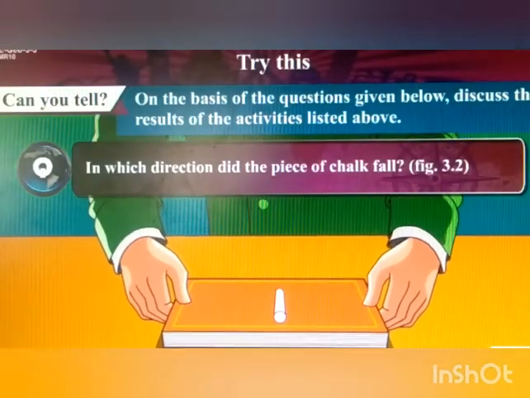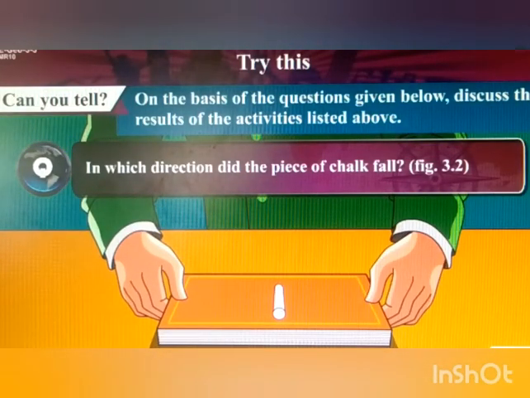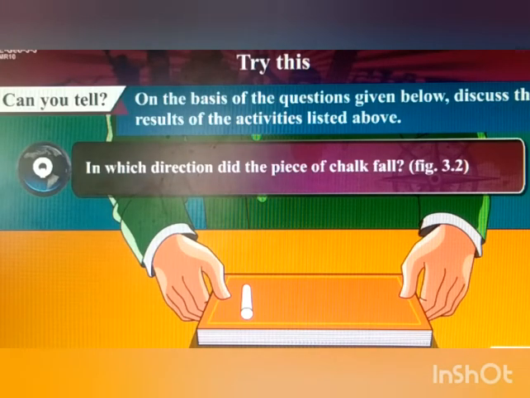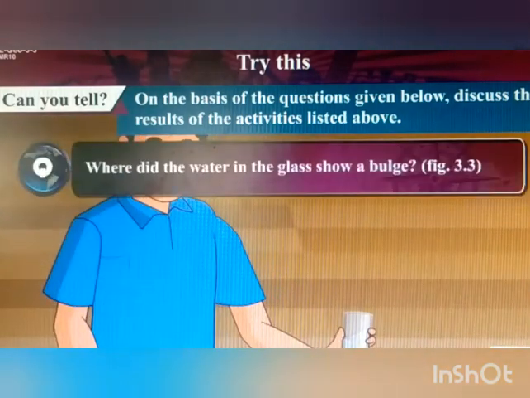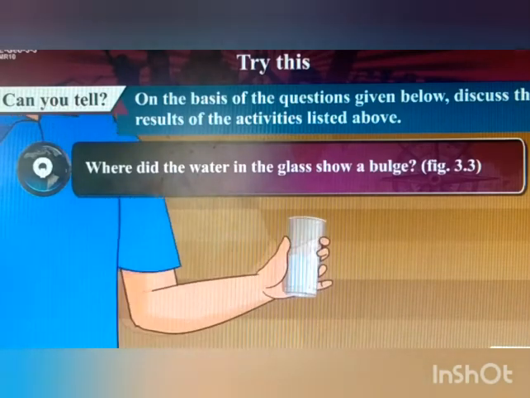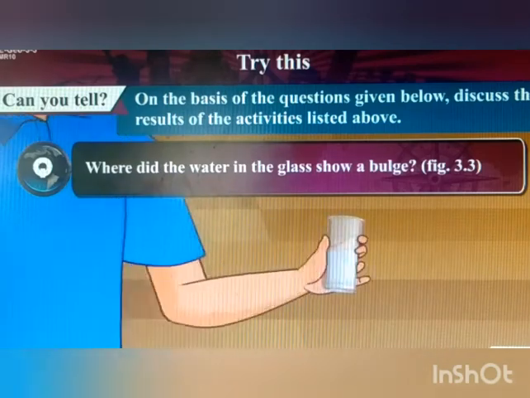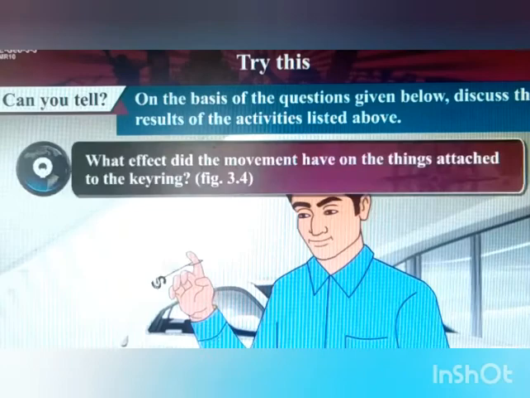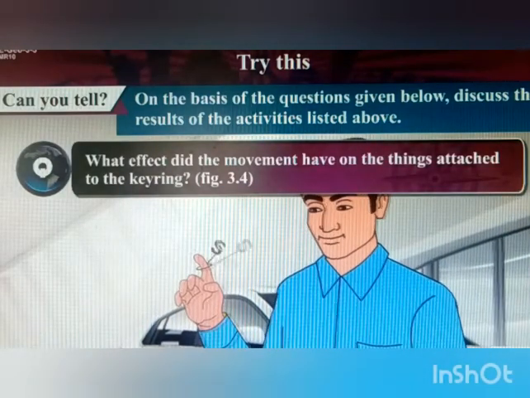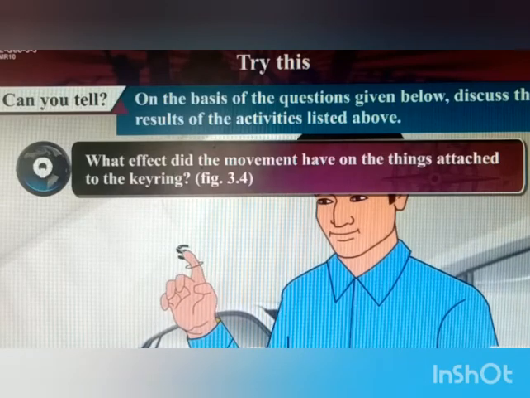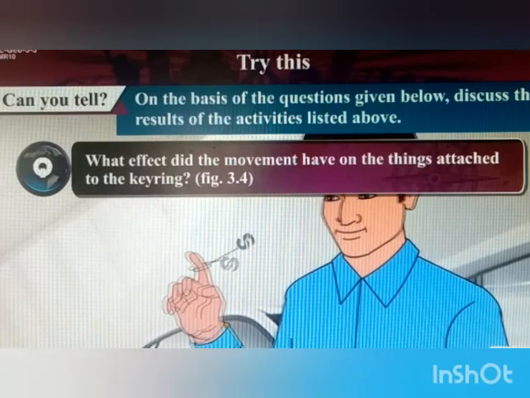Question number 1. In which direction did the piece of chalk fall? Answer. The piece of chalk will fall to the right. Second, where did the water in the glass show a bulge? Answer, at the side of the glass. Question 3. What effect did the movement have on the things attached to the keyring? The things attached to the keyring will move round.